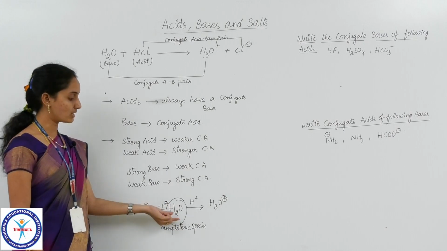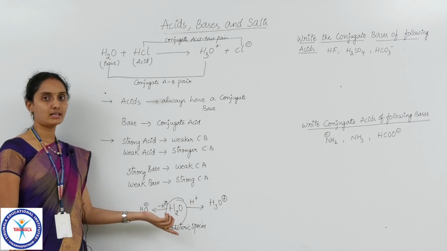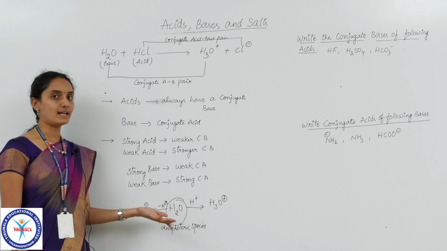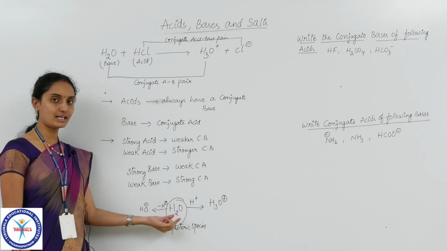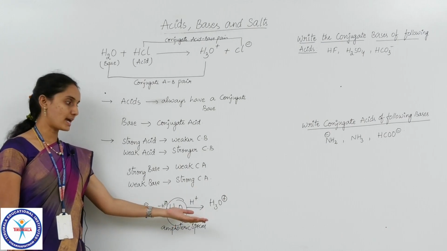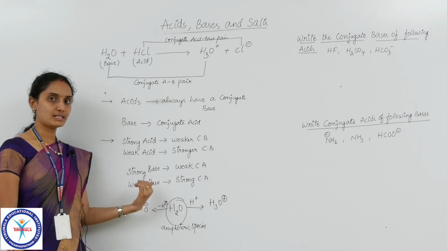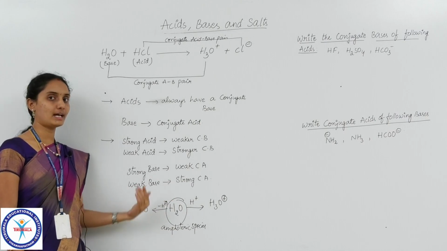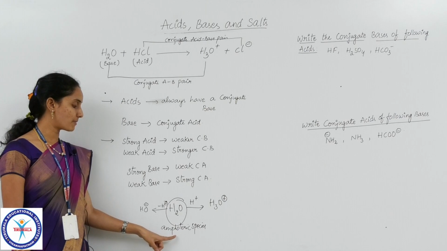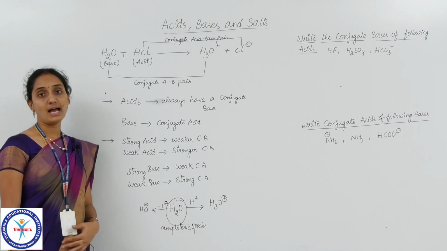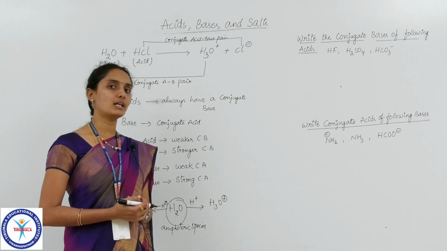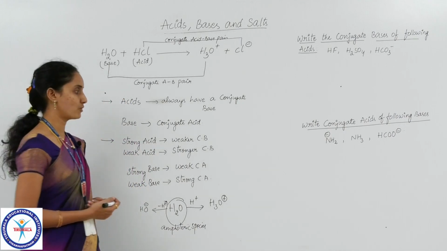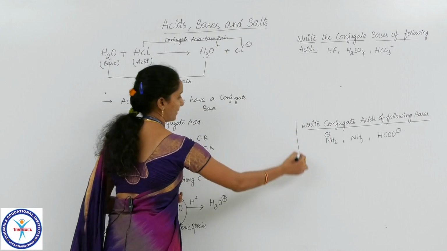Here it lost the proton, so donating a proton is a character of a Bronsted acid. So this species is acting as both an acid and a base. It is behaving both acidically and basically. Such species are said to be amphoteric species. Any other species rather than water that has this character? Yes, of course. Ammonia also you can take.